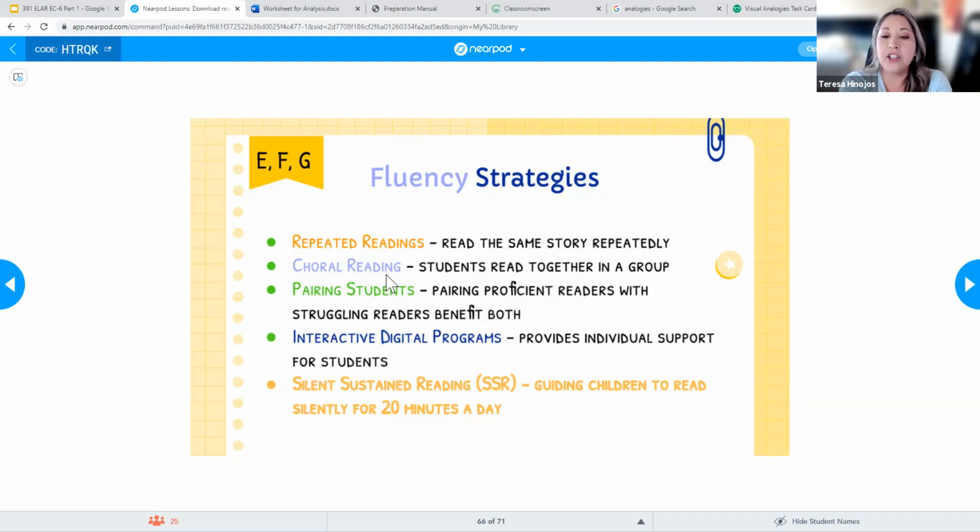And then interactive digital programs. There are programs that can read to the students. So the students can be reading aloud with the program, or the program can be reading and the student can be following along, and that's going to help them with fluency.